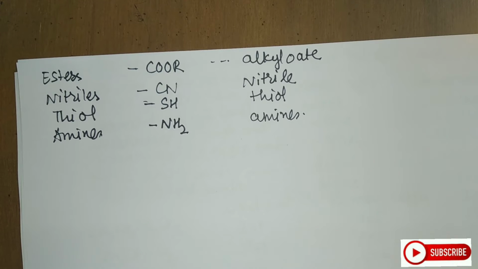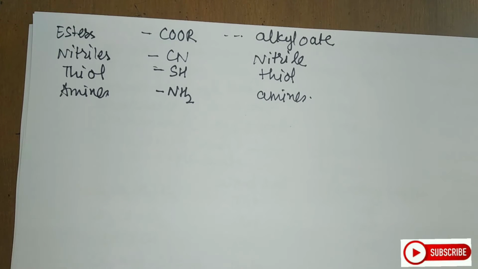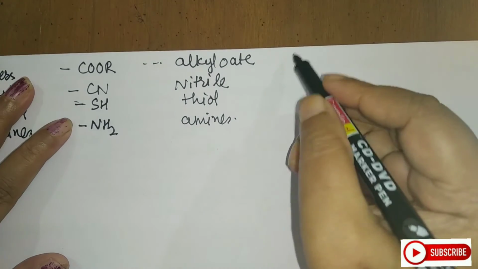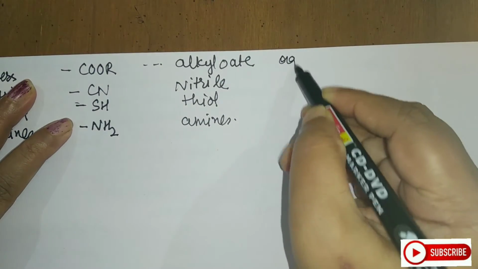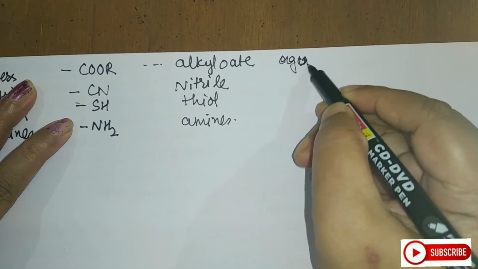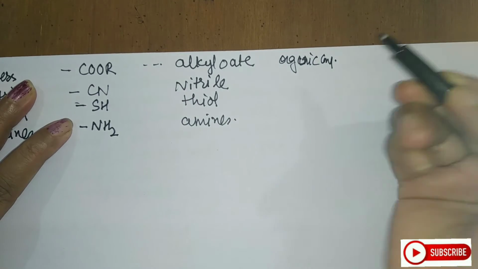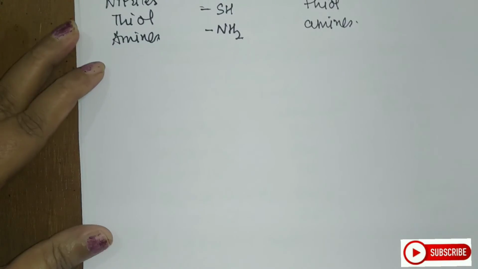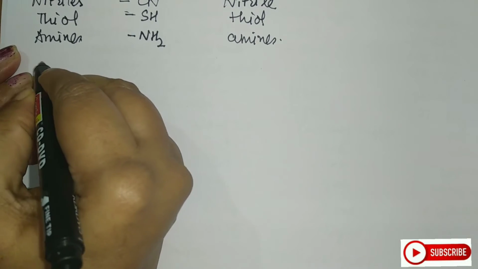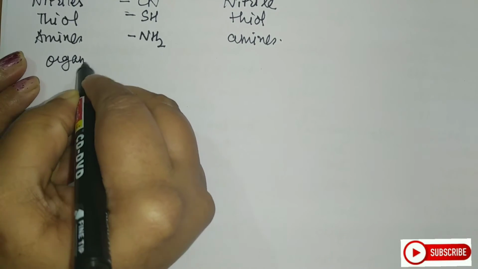It may be noted that while adding the secondary suffix to the primary suffix, the terminal E of the primary suffix is many times dropped. So how can you add this? Let us see some examples, students. I am taking organic compounds. You can see the full chart.